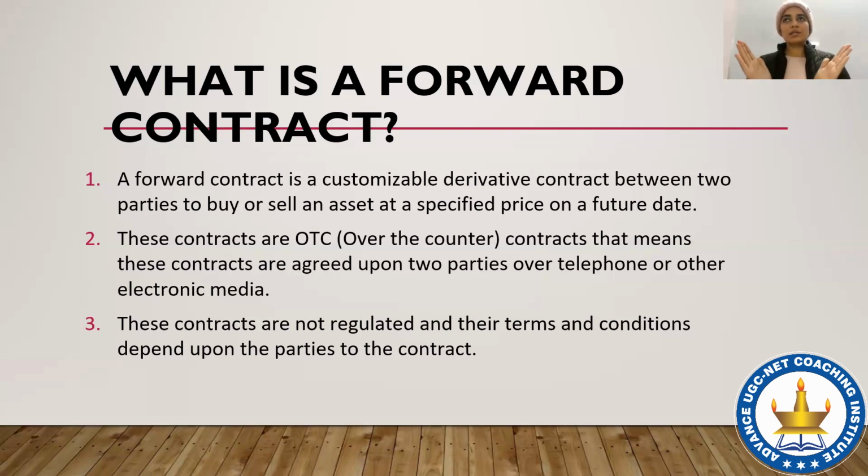So now these two parties have different views, and they will come into a contract. A, the jewelry designer, is thinking that the price will go up, and B, the gold merchant, is thinking that the price will come down. So they say, let us lock the price of the gold on today's date only, and make sure that we buy and sell this gold, for which we will enter into the contract, after 3 months. Now, both of them think that they are in profit as of now.